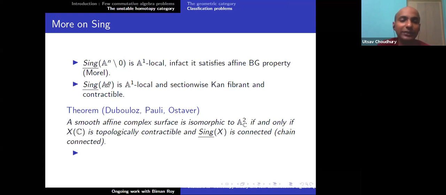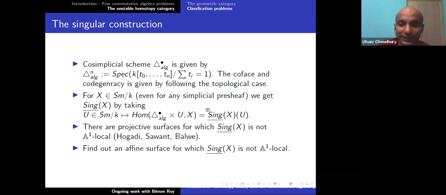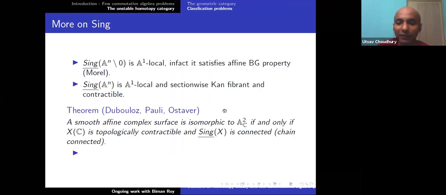Sing X is connected means that, so these are simplicial sets. Like a topological space, it will have pi 0, and I need this pi 0 of this space to be connected. This is called chain connected. In particular, this means that any 2 points in X can be joined by a chain of affine lines, so finitely many affine lines.